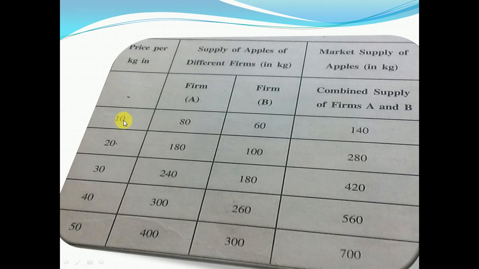Here we can see that when prices increase, A and B are ready to sell more of their goods. Why? Because the profit margin is higher. If we combine 80 plus 60, that is 140; 180 plus 100 is 280; 240 plus 180 is 420; 300 plus 260 is 560; 400 plus 300 is 700. So the combination of A and B together is called market supply.